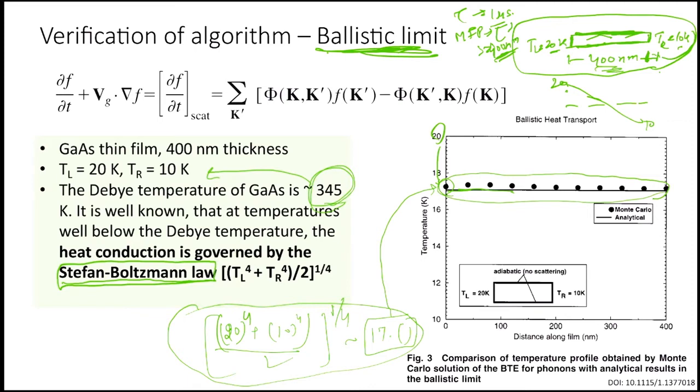The reason it becomes constant is that the left and right boundary temperatures are much less than the Debye temperature. So the conduction is governed by the Stefan-Boltzmann law. If you apply this Monte Carlo solution, you would recover this, which is given by the markers. Within some error bar, you have to increase the number of particles to reduce the error bar, but you get very close to the actual solution. Is this problem making sense or not?